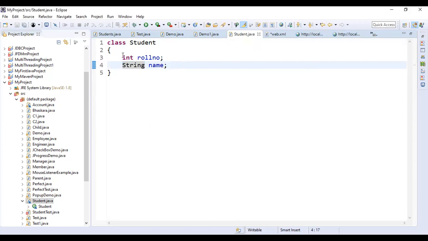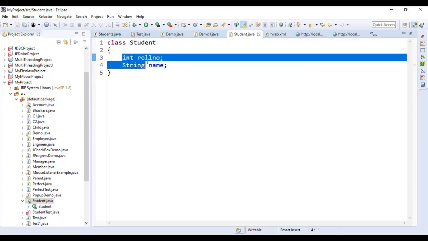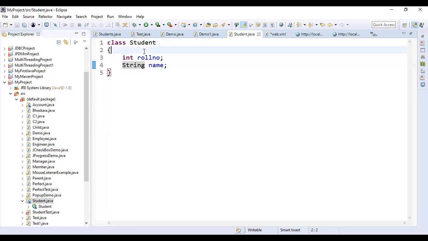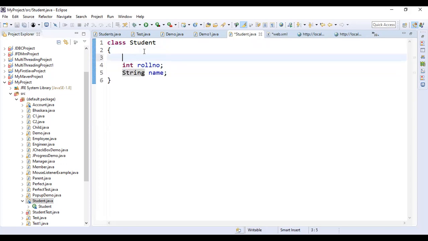So watch here. Inside the class we define two properties for a student. One is the roll number, and the other is the name. We are defining these properties by using variables. This variable is known as an instance variable. Which variable? Instance variable. What is an instance variable?